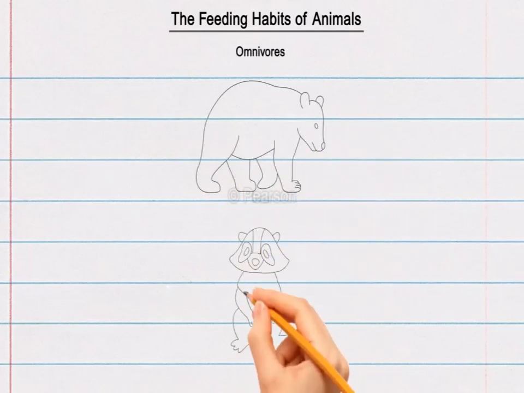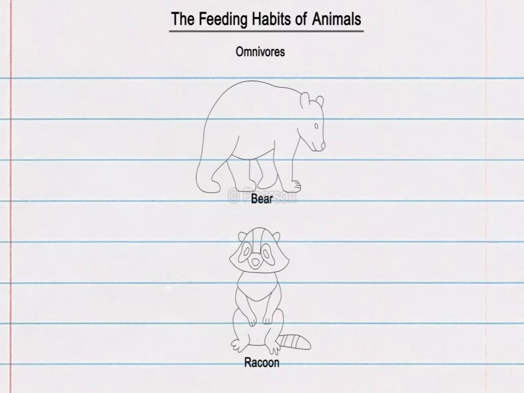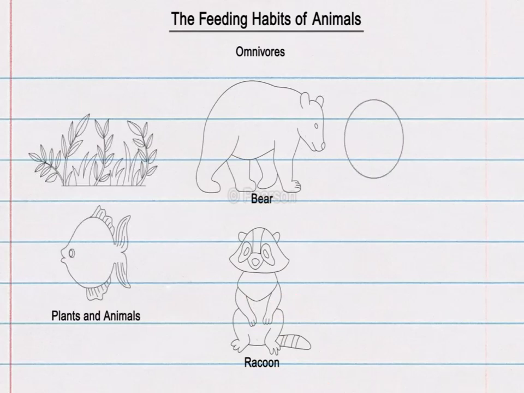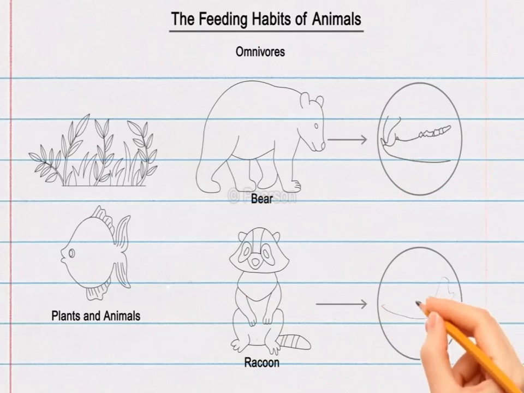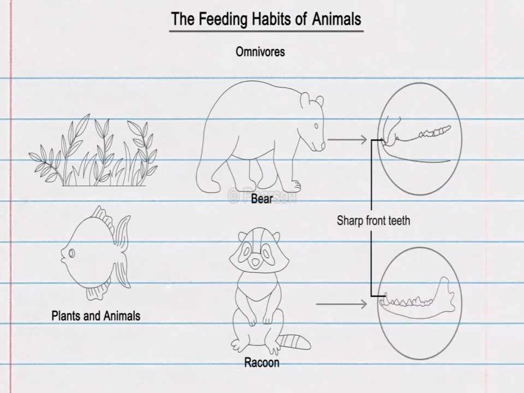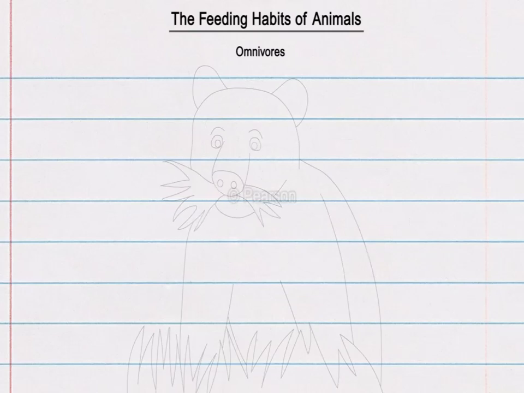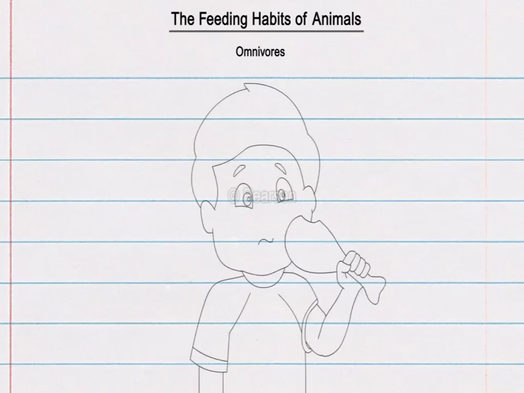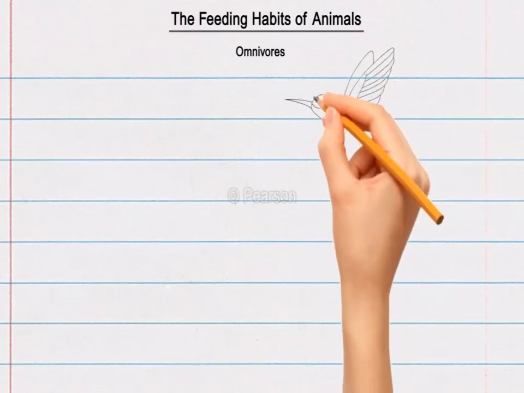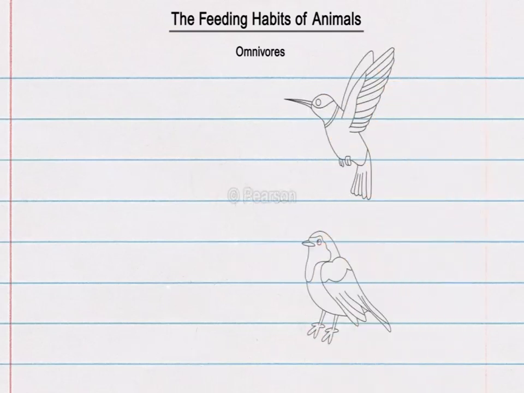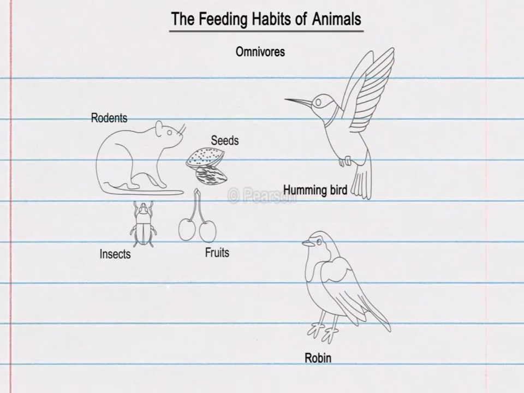Omnivores, such as bears and raccoons, eat both plants and animals. Omnivores have a combination of sharp front teeth and grinding teeth. Omnivores eat only parts of certain plants. Human beings too are omnivores, but they do not eat the flesh of all animals. Omnivorous birds, such as hummingbirds and robins, eat insects, rodents, seeds and fruits.